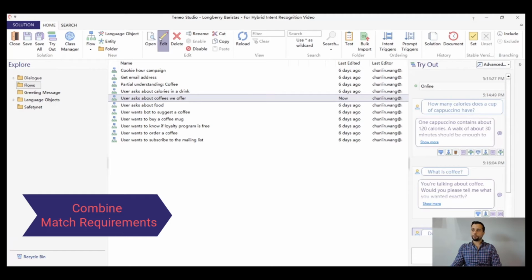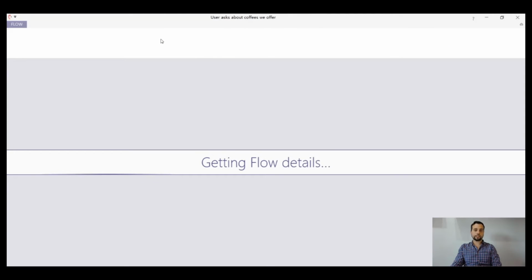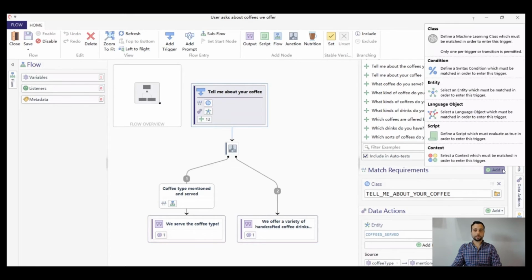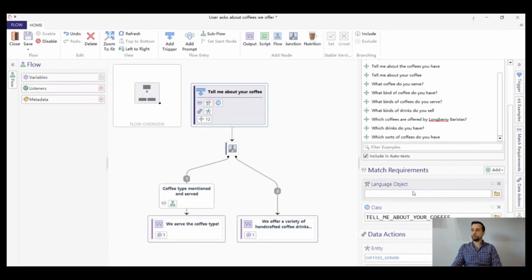Now let's open our flow in edit mode and add an additional match requirement to it. So besides our class match requirement, we will also use the language object match requirement that we have seen already around the coffee synonyms. In this way we make sure that the user input matches on the one hand the class, but on the other hand also our language object. You can see this as kind of an AND relationship between the two match requirements. They both need to be fulfilled. And this is what we call a hybrid trigger.